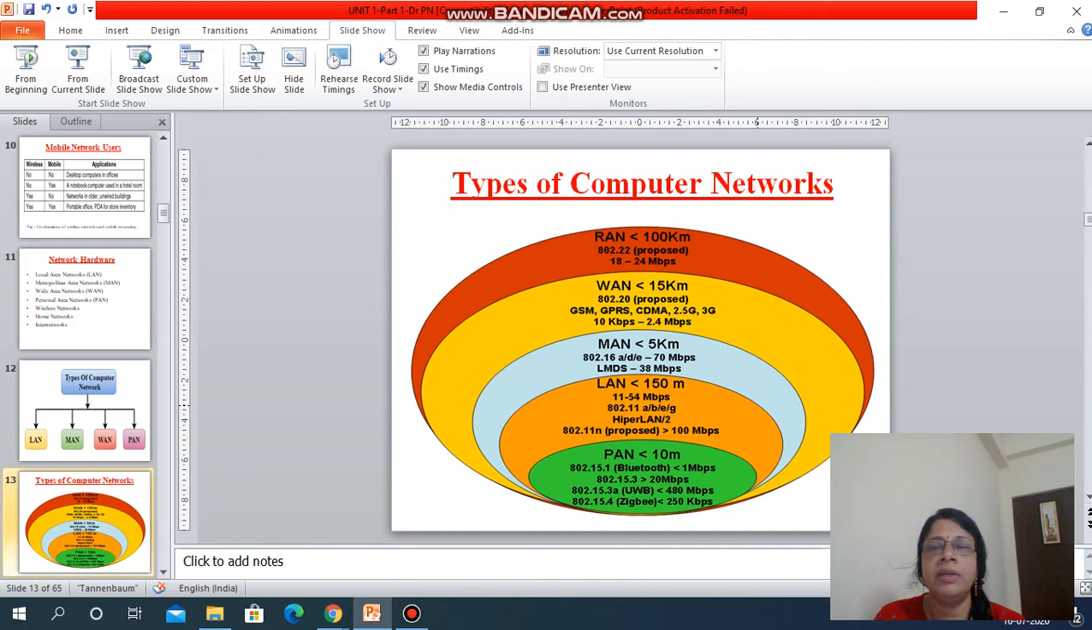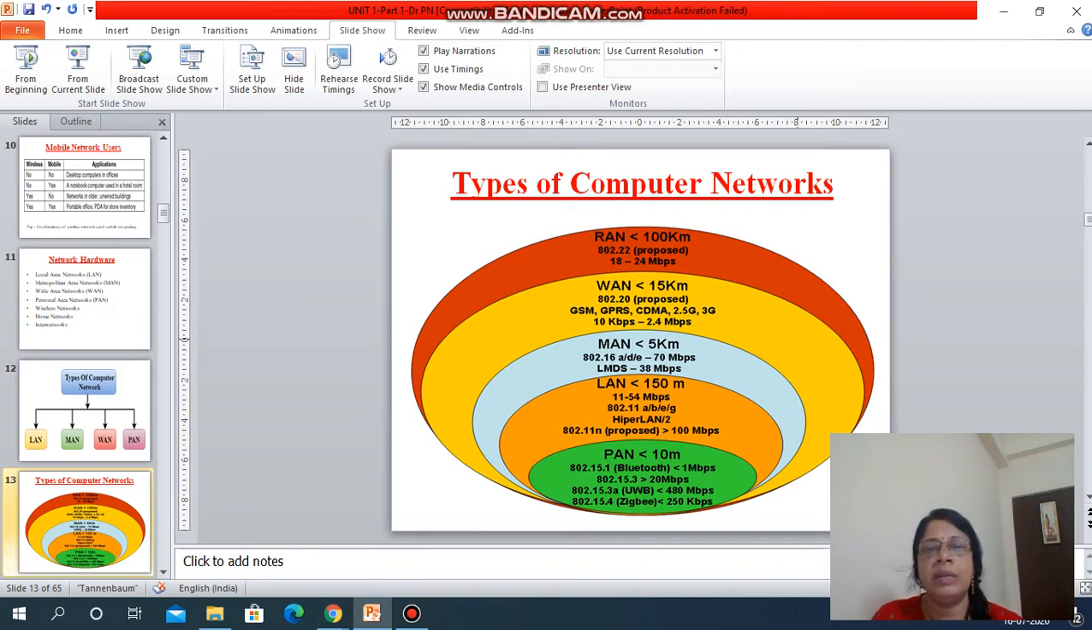So I'll give the example for this MAN: cable television, whatever vendors from where you are getting the connectivity, they all are using the MAN. You see that the speed is below 70 Mbps. Then normally within a 10 to 15 kilometer range, we can establish a LAN.